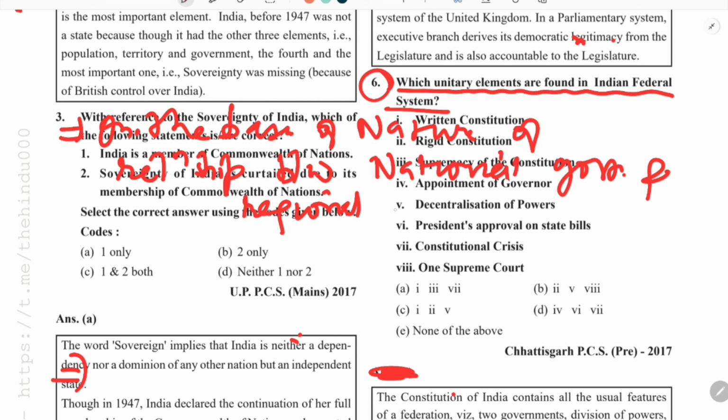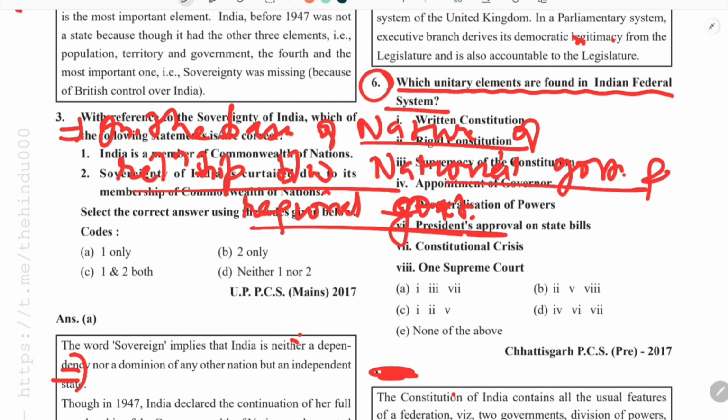Regional in the sense states, provinces. So on this basis of nature of relationship between national government and the regional government, the political scientists have classified government into two parts, that is unitary system and the federal system.